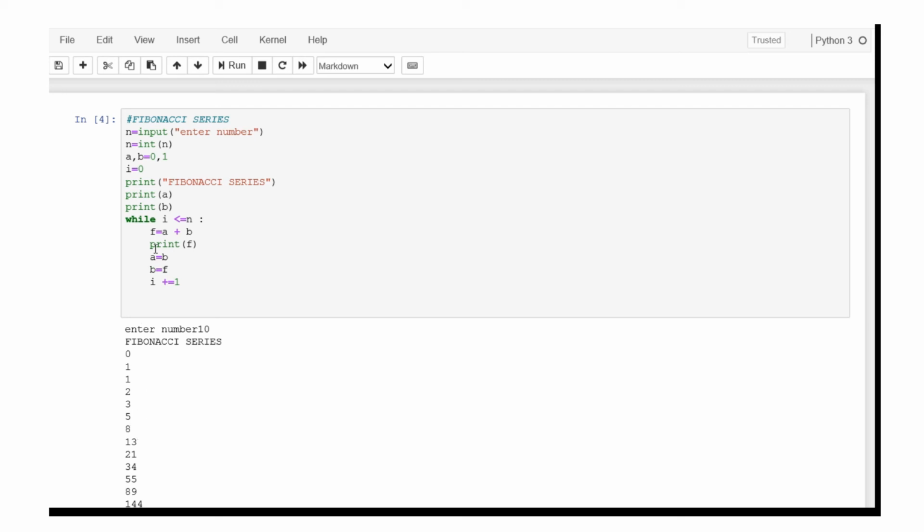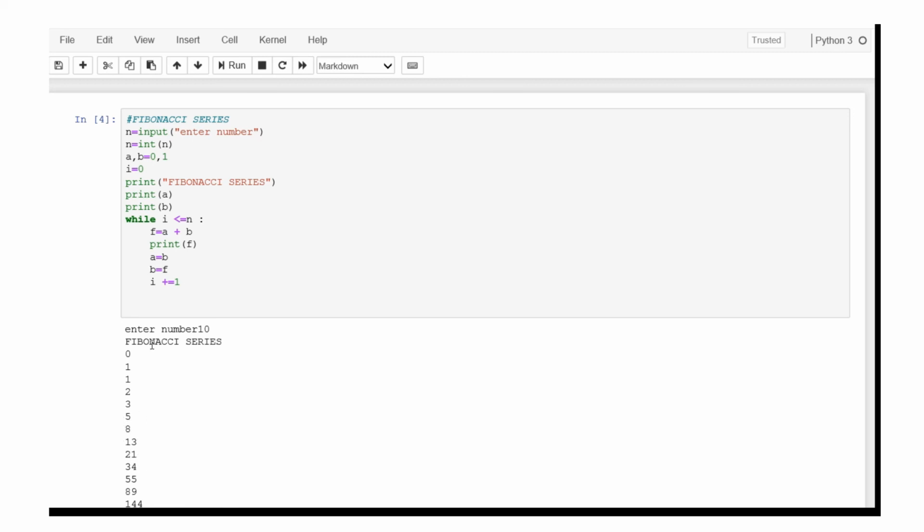So every time, after printing, the new added value is assigned to b, and then after this addition and printing, the b value is assigned to a. Only then will we get the new series.